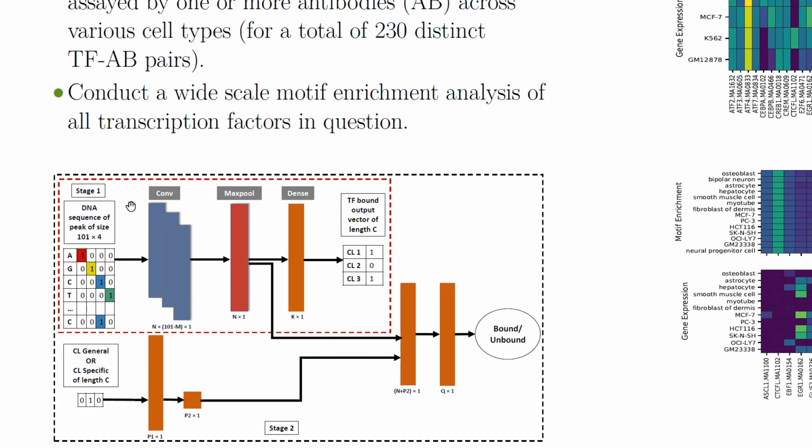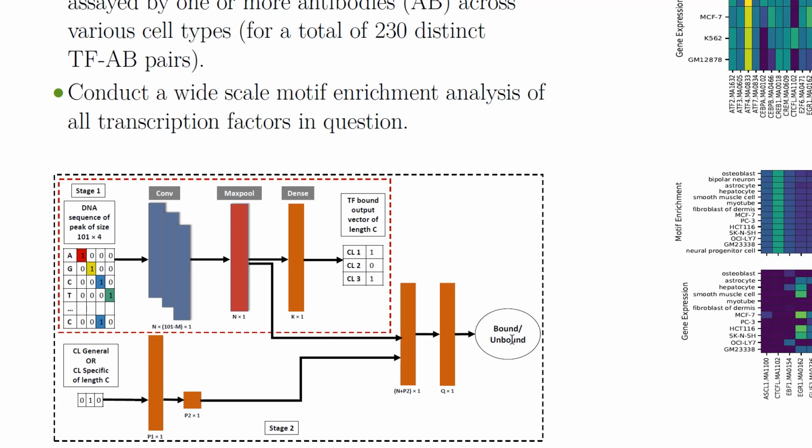Here we present a simplified diagram of our approach, where we have stage 1 in the red box, which takes as input the DNA sequence of our ChIP-seq peak and outputs whether or not that sequence is bound or unbound across various cell types. In stage 2, in addition to this DNA sequence, we include the cell type general or cell type specific concatenation information. The cell type general information is a vector of zeros, where we're not informing the model about the cell type, whereas with the cell type specific, we are informing the model about the cell type, and it is the one-hot encoding of the cell type in question.